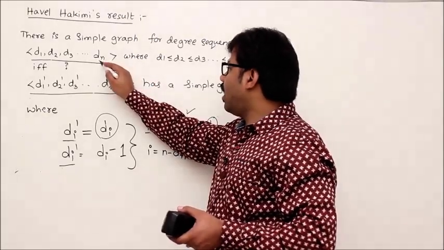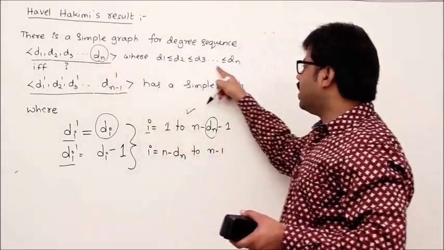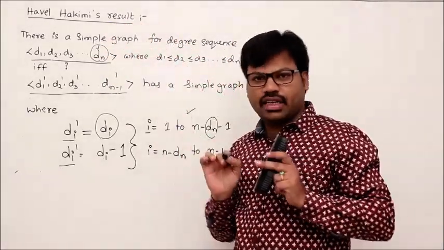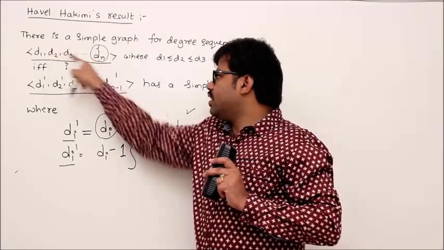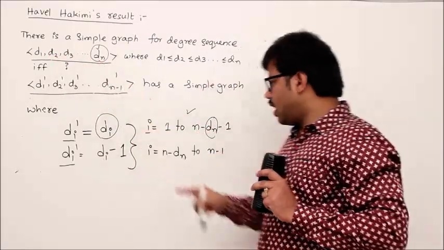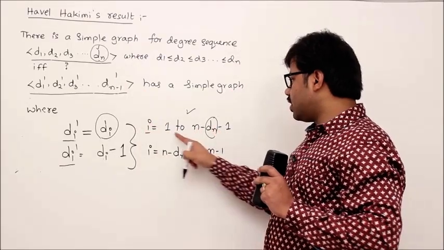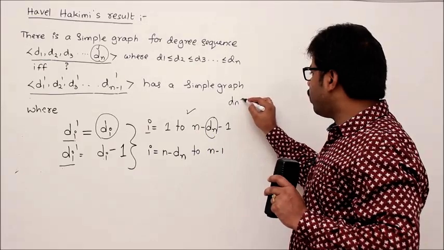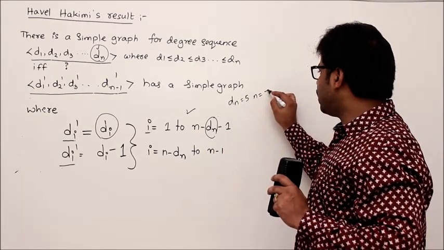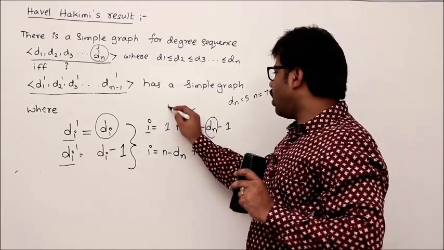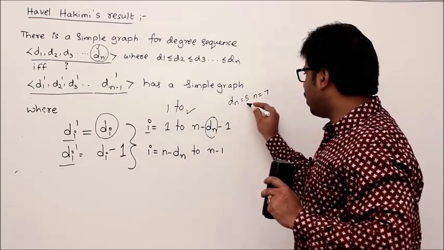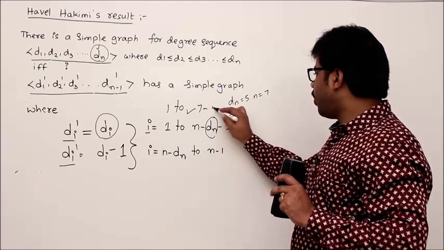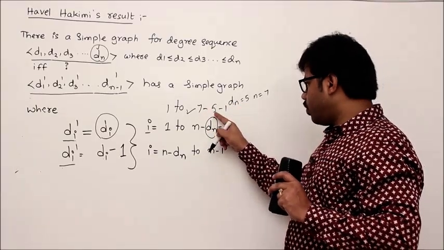dn is the last degree, but we know that these are all in ascending or non-decreasing order. Then dn should definitely be the maximum degree. So that means in your integers, take the maximum number and apply this operation i equal to 1 to n minus dn minus 1. For example, dn value is 5, n value is 7, let's say. I am just taking one example. So n value 7 minus 5 minus 1: 7 minus 5 is 2, 2 minus 1 is 1.